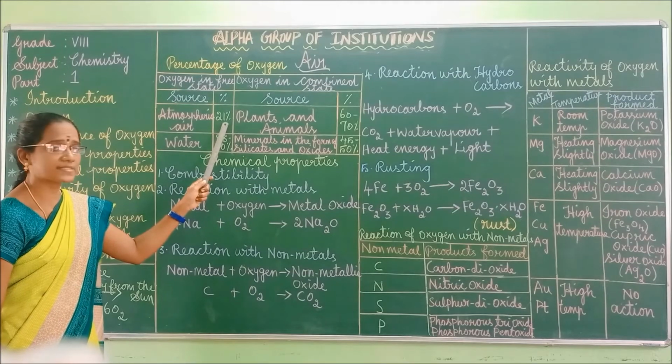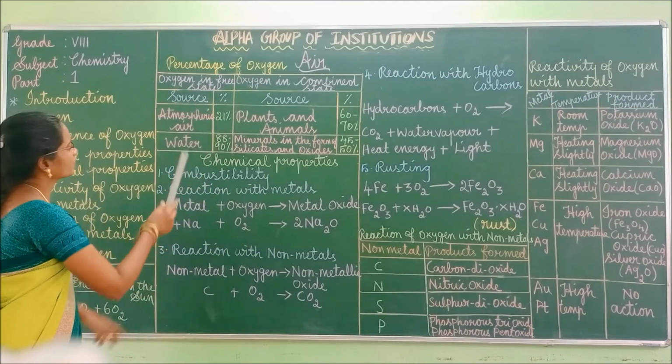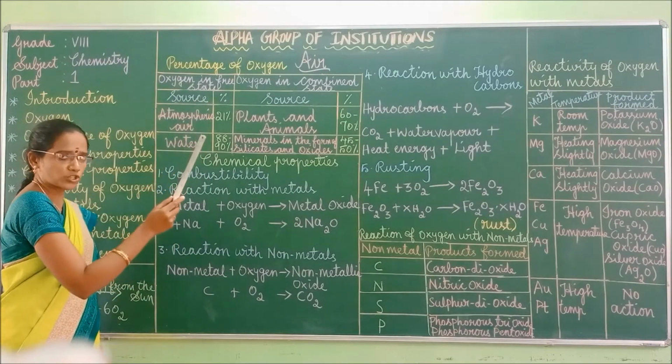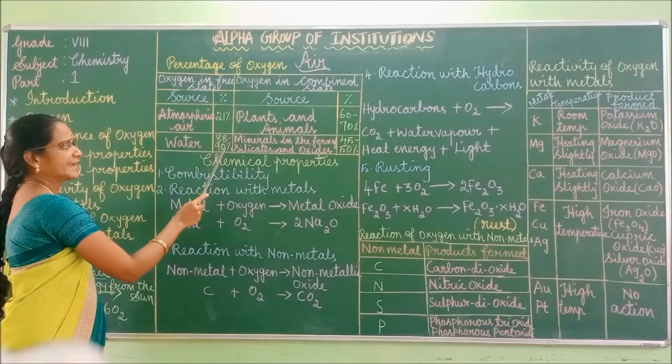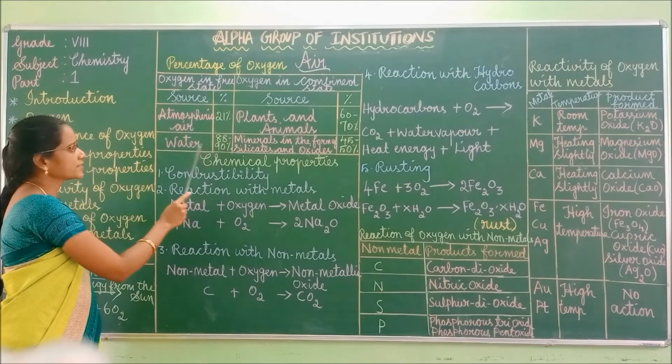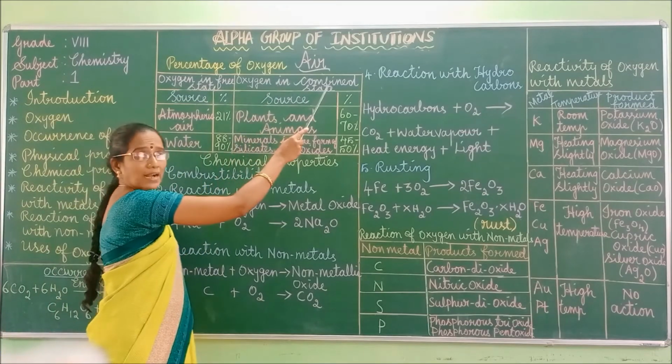Okay, 21% of atmospheric air is oxygen in the free state. That also you should remember. Next one, water. Maximum, that is 88 to 90% of water is oxygen in the free state, right? Next we can move to the combined state.